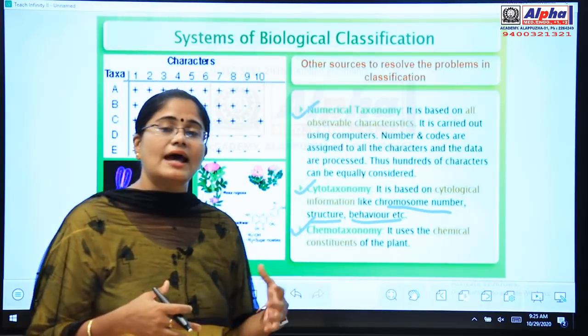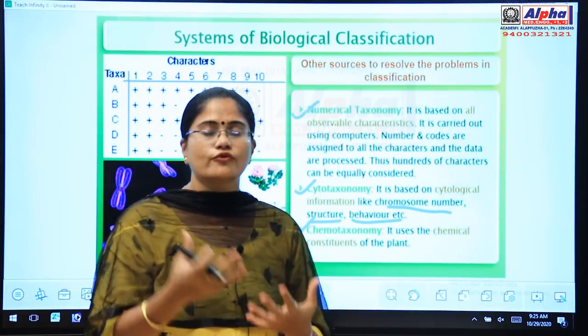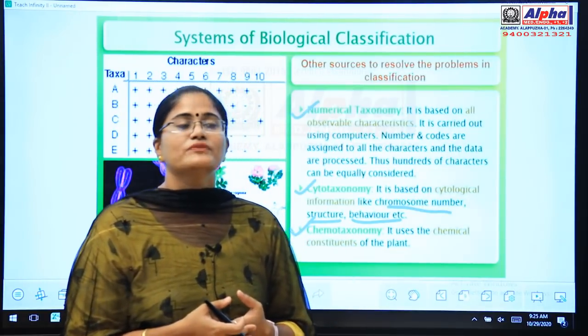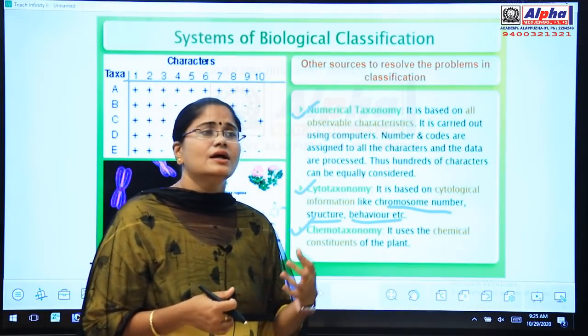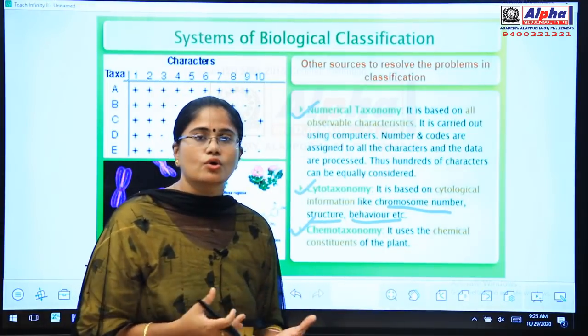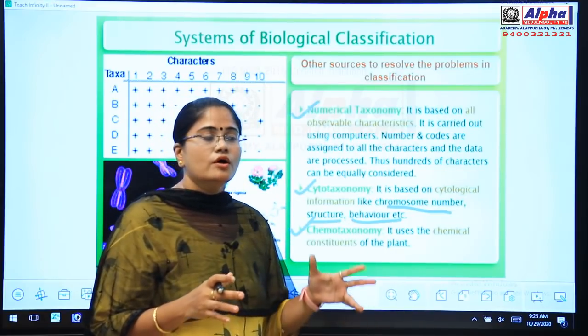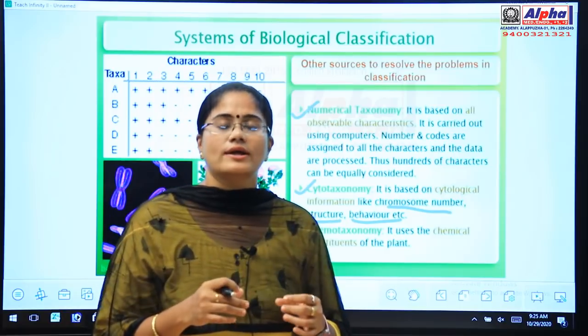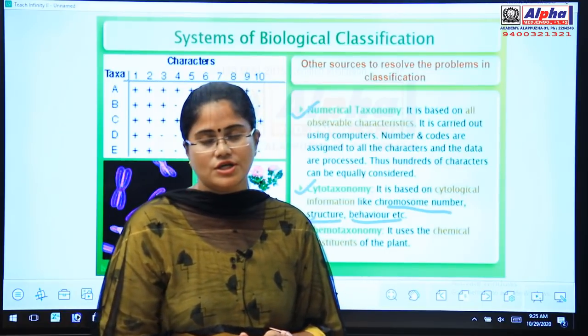Also the plants have other chemical constituents like stored food material like starch, and certain other plants have prepared food material like glucose. All these come under chemotaxonomy. So we will be considering all these points under the chemotaxonomical classification system.